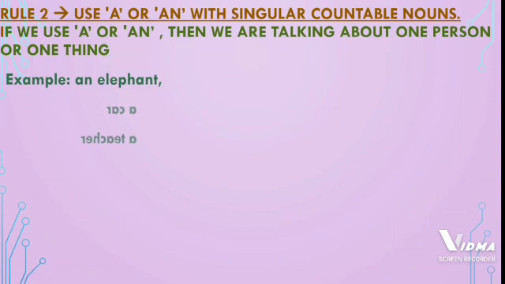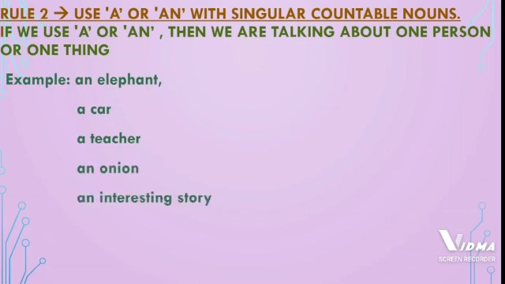Next example, a car. Here car also is a singular word, so we have used a, whereas car is a consonant sound, it is not a vowel, so we have used a. Next, a teacher. Here teacher is a consonant sound and only one teacher is there, so we have used a. It is not a vowel word. Next example, an onion. Onion, O, it is a vowel sound and it is a singular word. So we have used an.